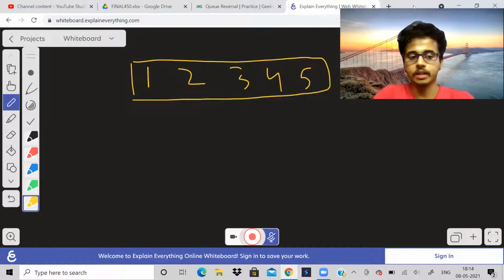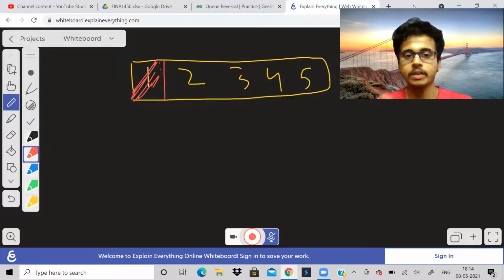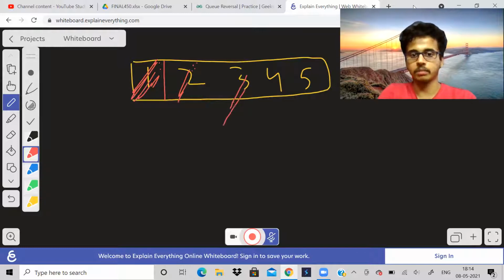What we will do is, we will do this algorithm repeatedly until the queue size becomes 0. So this is the top element of the queue. We will pop this element. After popping this element, we will apply the reverse algorithm for the remaining part of the queue. Next time this element will be popped, then this, then this, then the queue becomes empty.